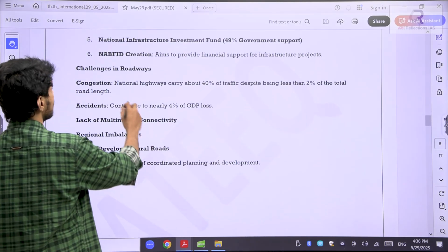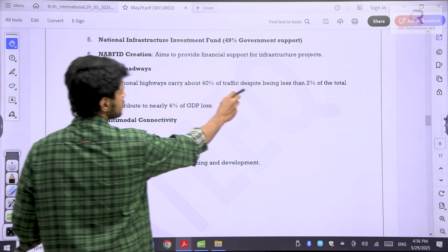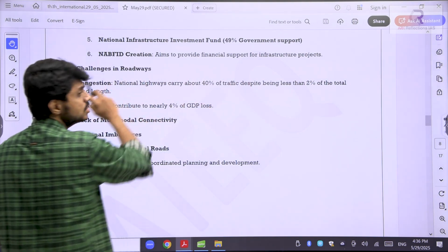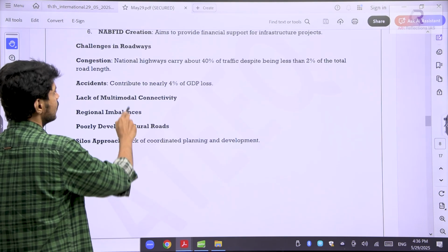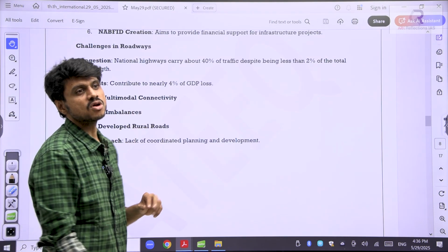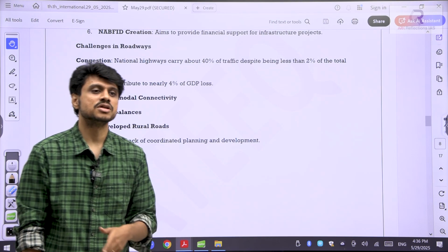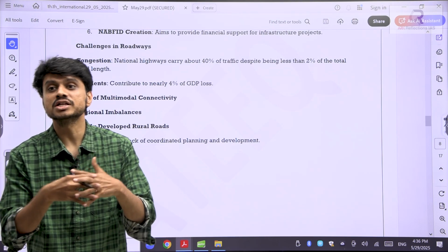See here, national highways carry 40% of the traffic despite being less than 2% of the total road length. Challenges in the roadways: they lack multimodal connectivity. Means roadways are not connected to the portways. Portways are not connected to the airways. There is no multimodal connectivity.